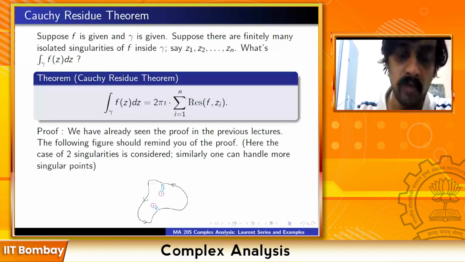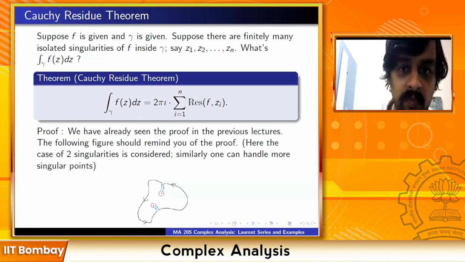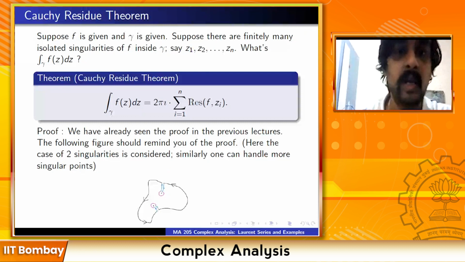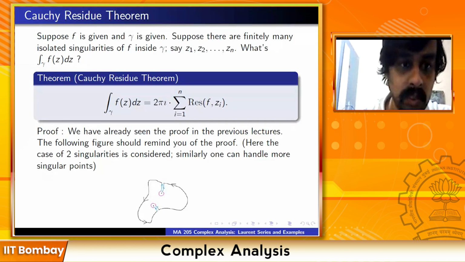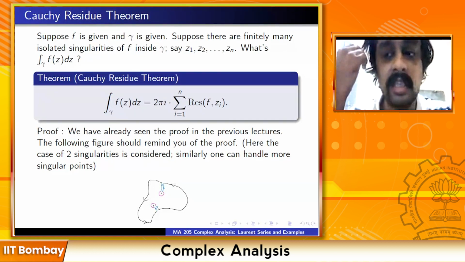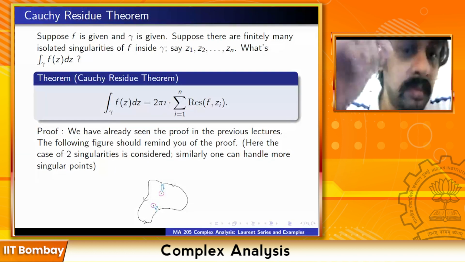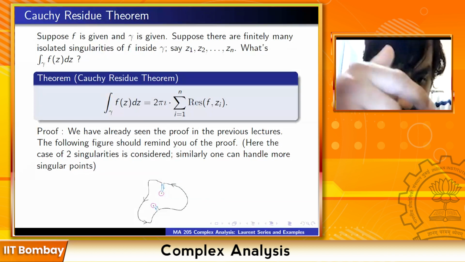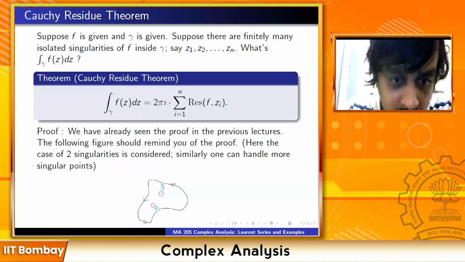So what is the proof? The proof is very simple, the same proof as before. We have already seen it in the previous lectures in some sense. The following figure should remind you of the proof. Here the case of two singularities is discussed; similarly, one can handle more singular points. You have this curve gamma, and by creating these sort of detours, you can go around each of the singular points once, and come back.